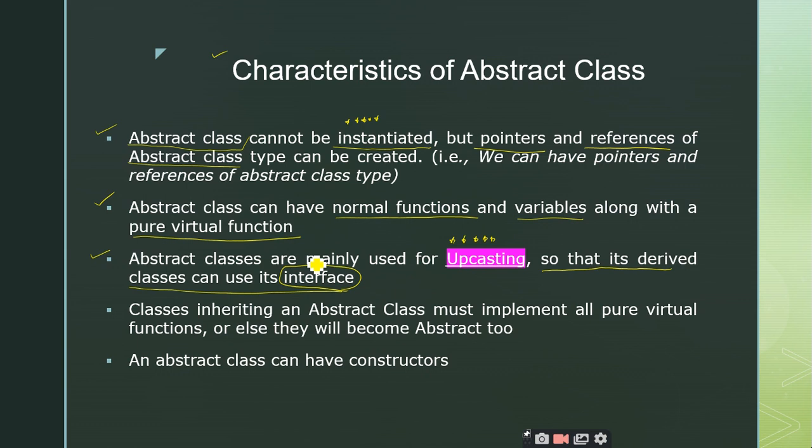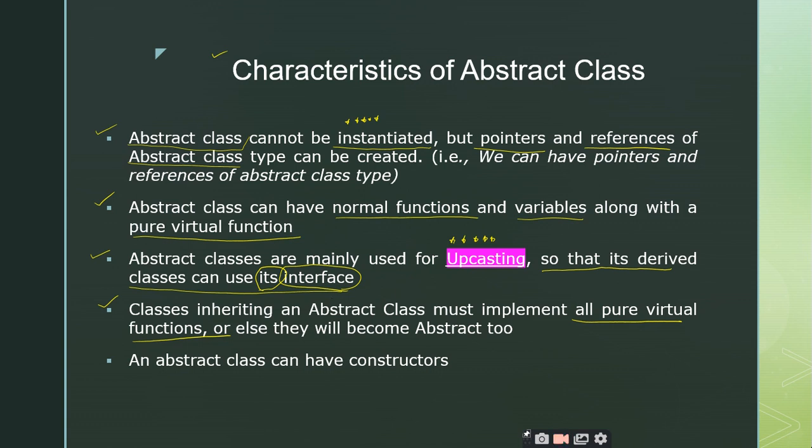So these abstract classes are used for upcasting so that its derived classes can use its interface. It means it is nothing but the abstract class's interface, right? Next point, classes inheriting an abstract class must implement all pure virtual functions. And the definition of an abstract class is very, very important.